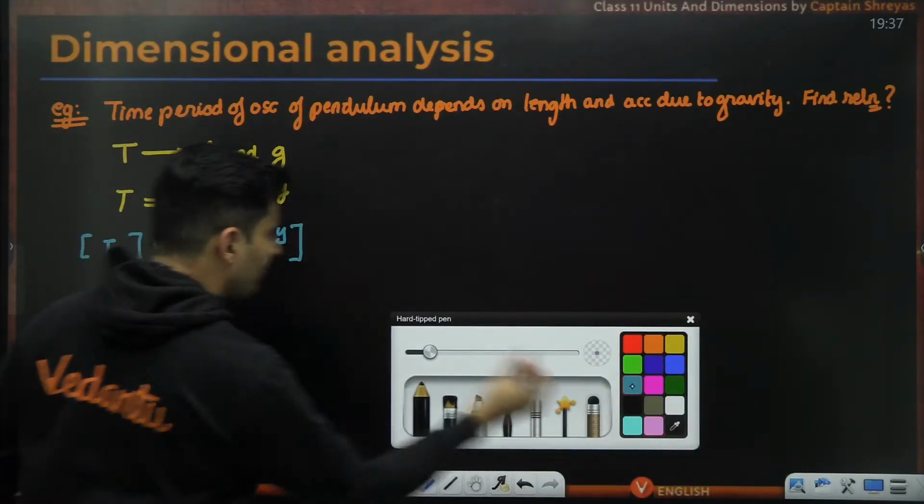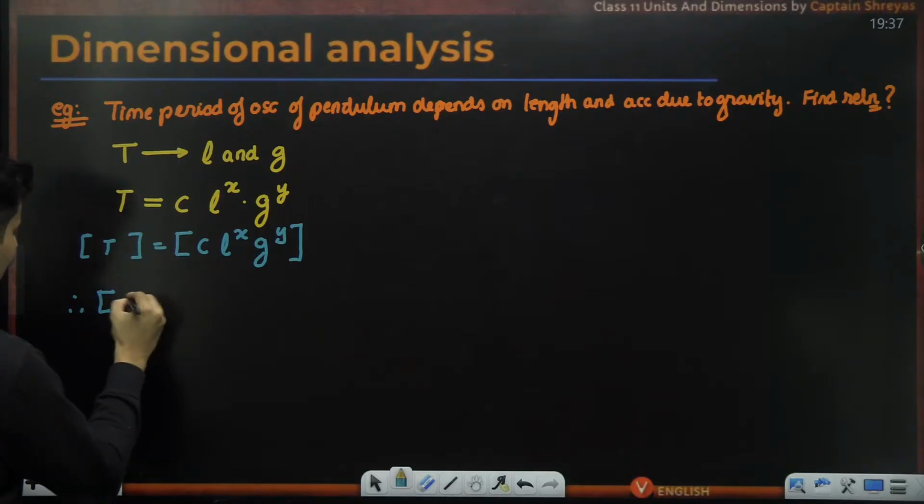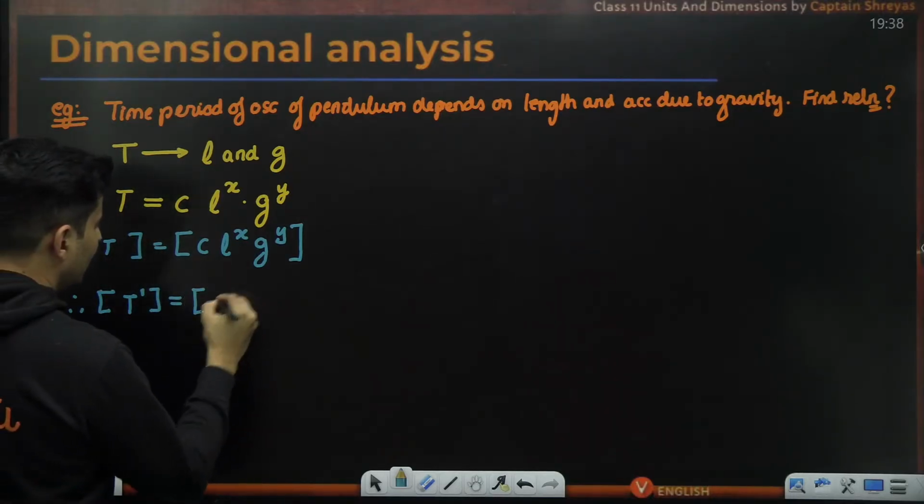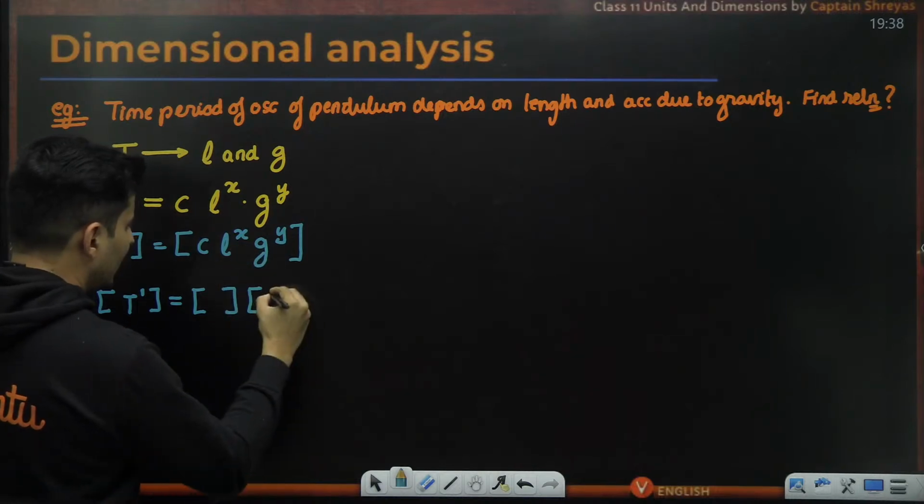So on the left hand side, we have time. So time is time raised to 1. Constant is dimensionless. Length is length only.